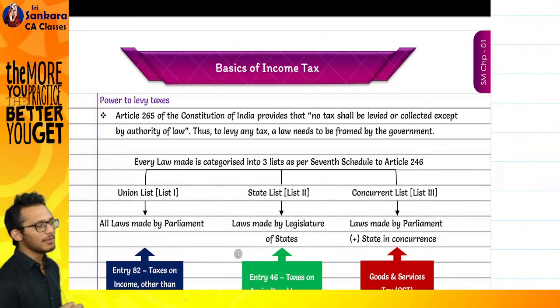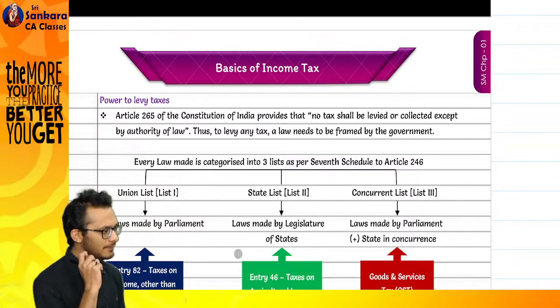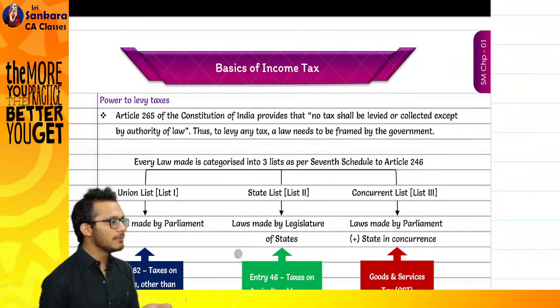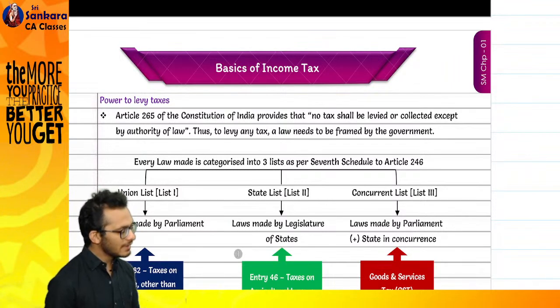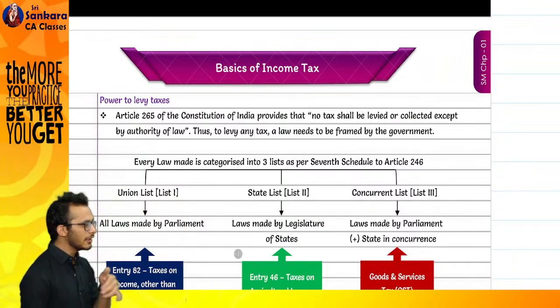We were learning this chapter number 1 called Basics of Taxes. We are trying to understand what is meant by direct tax. We started with the subject yesterday to understand what is meant by a law and what is meant by a tax. We did not discuss what is meant by income; we will discuss it as we go forward in today's class.